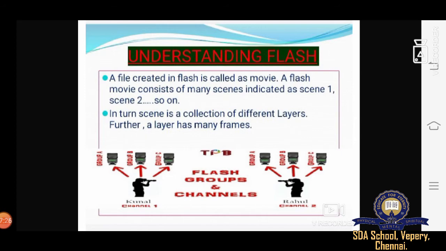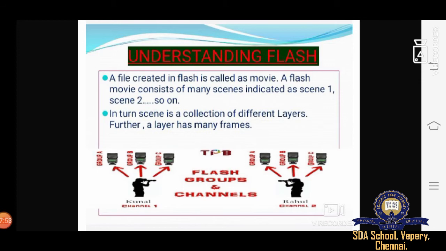It is divided into different layers, and in turn a scene is a collection of different layers. Further, a layer has many frames. Suppose we divide a Flash movie into two parts, scene 1 and scene 2.